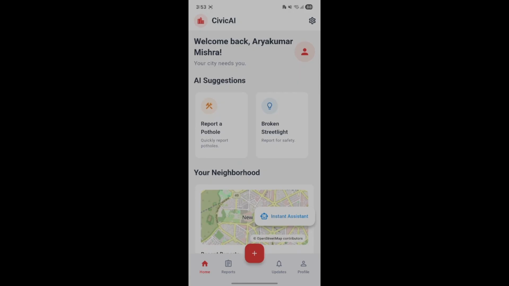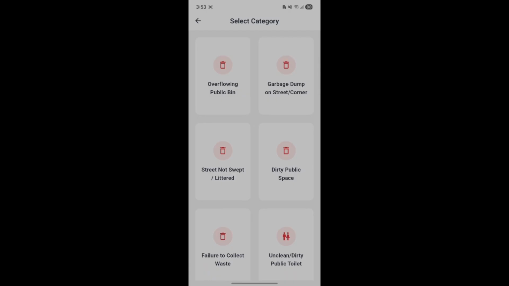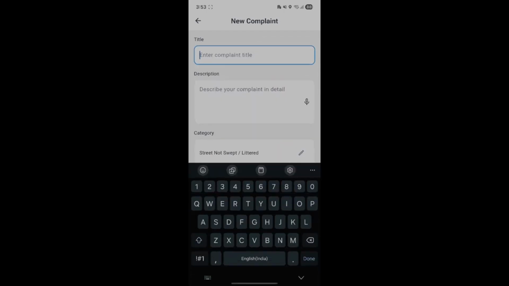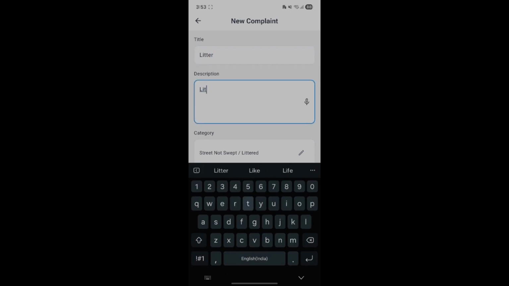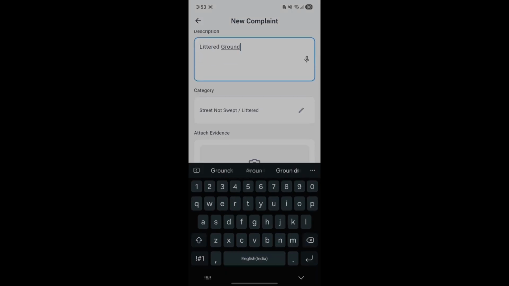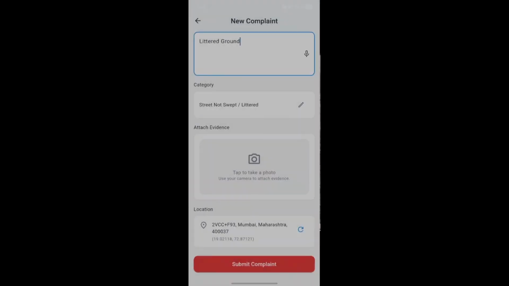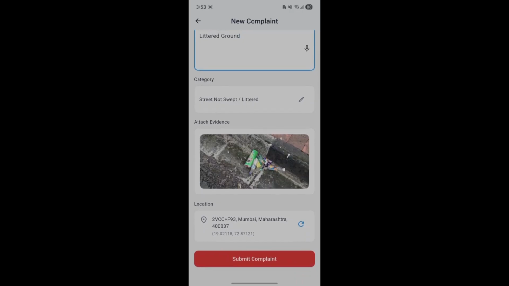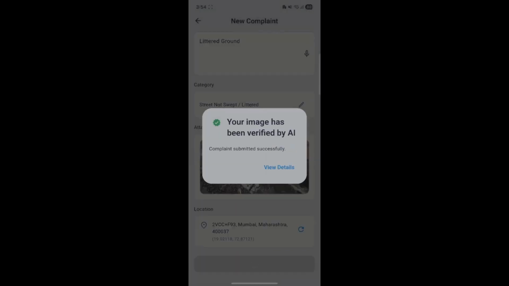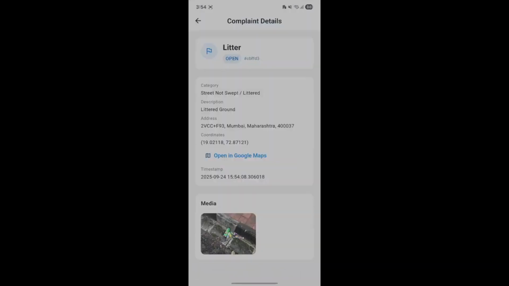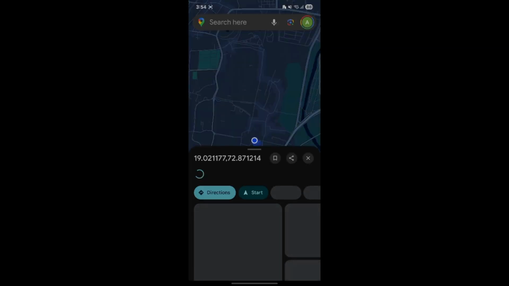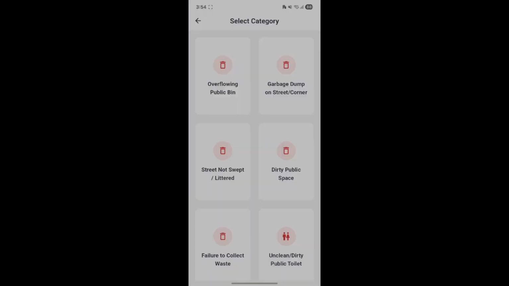Since we do not see our garbage issue here, we'll click on this plus icon and we'll click this street not swept or littered option. We'll enter a title and a small description for this. We'll click an image. We'll click OK. So our model automatically detects our location, latitude, and now it verifies through AI whether we have put in the correct image for the category or not. We can view details and we can see all the images. We can also go on to Google Maps to see that our location has been correctly identified. So now we can go back here.